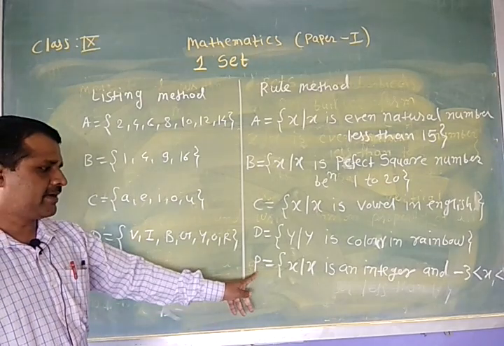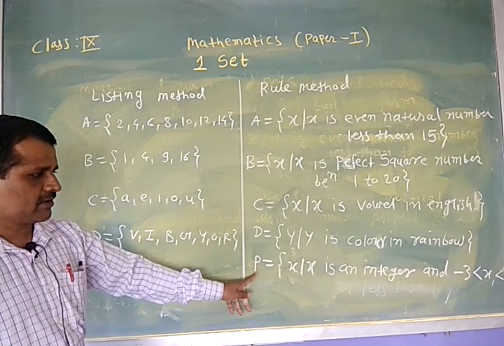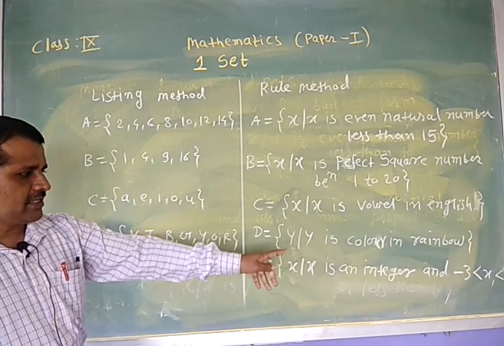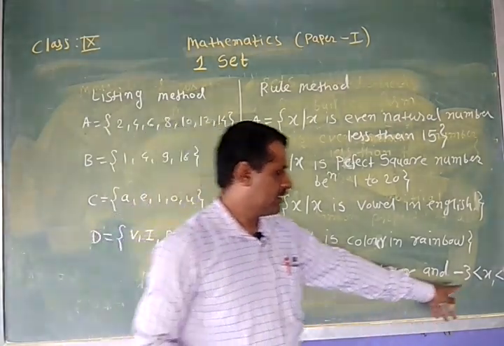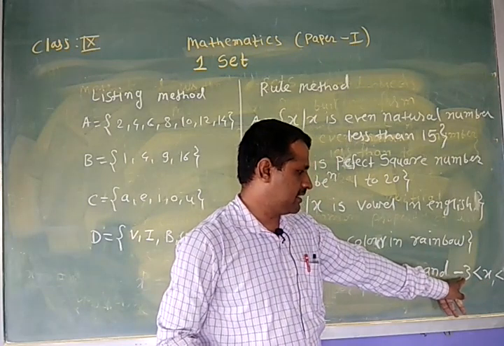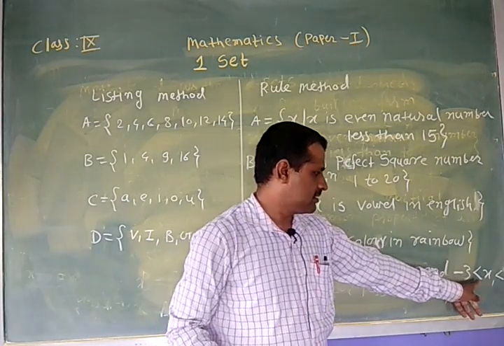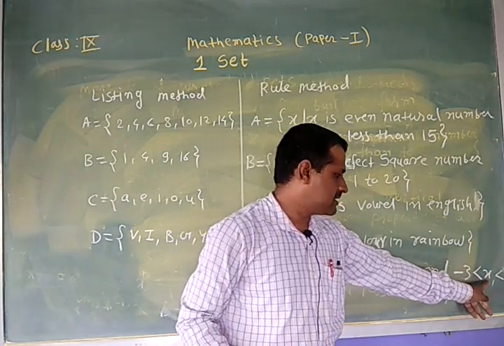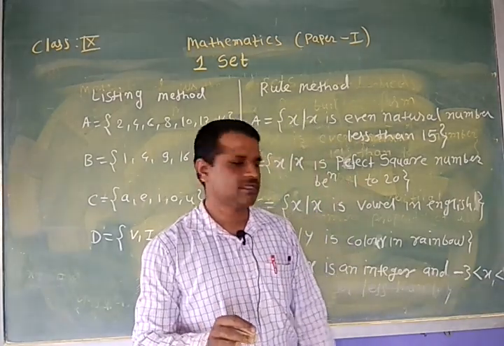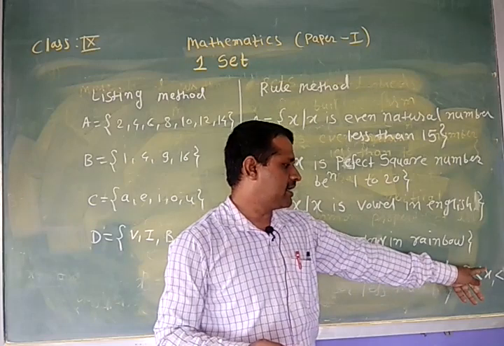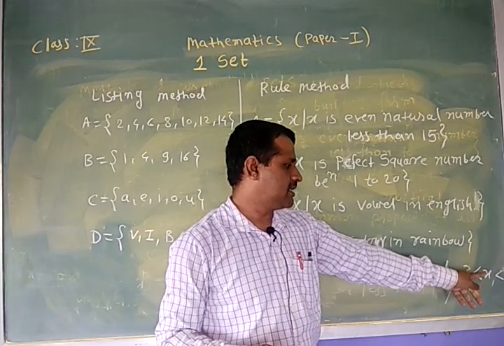The set is represented by using the capital letter P. Here, X is greater than minus 3 and less than 3. Then which are the integers greater than minus 3 and less than 3?